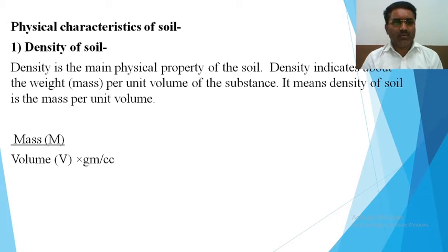Density indicates the weight, the mass per unit volume of the substance. It means density of soil is the mass per unit volume. Mass is indicated by m, volume is indicated by v, and it is in the ratio of gram per cc. So density of the soil is nothing but how dense the soil particles are.